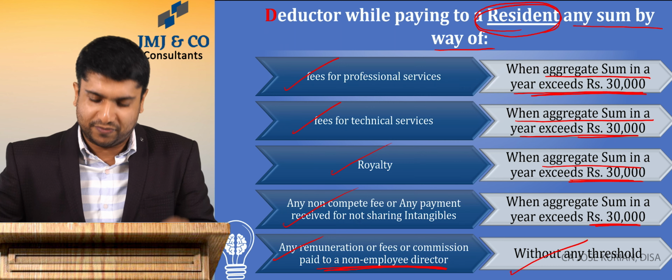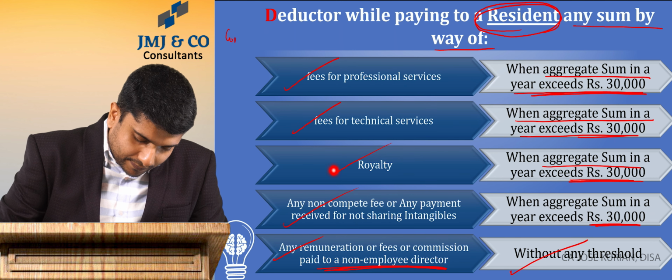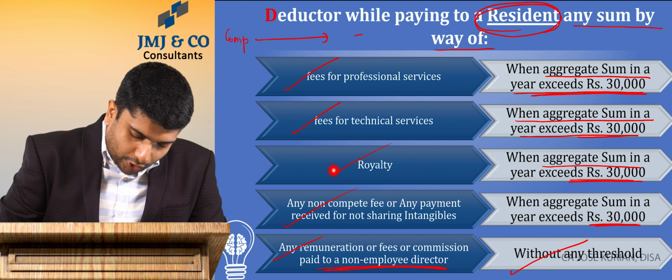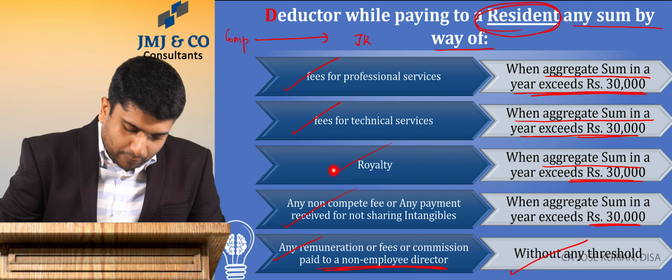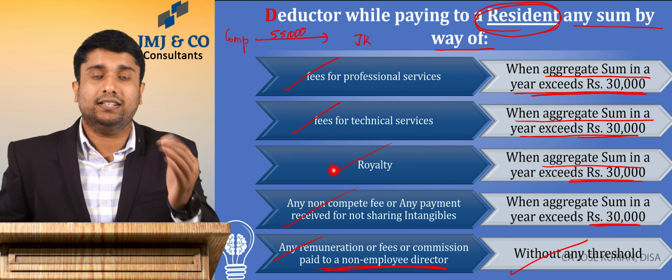And in case of any remuneration or fees or commission paid to a non-employed director, there is no threshold. That's what 194J states. Simple example: a company is paying royalty to JK, and the amount of royalty paid is 55,000 rupees.